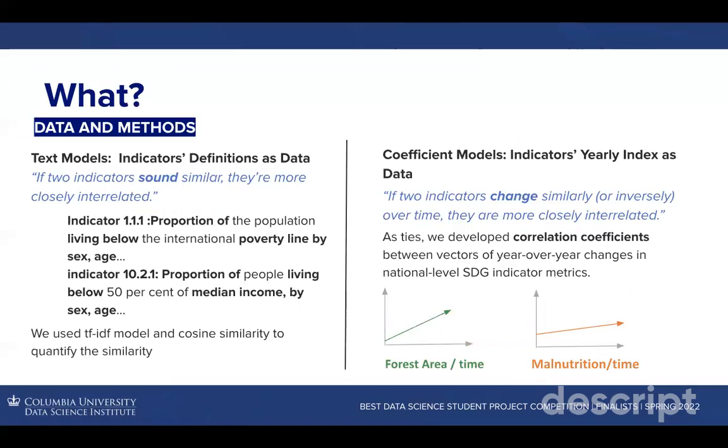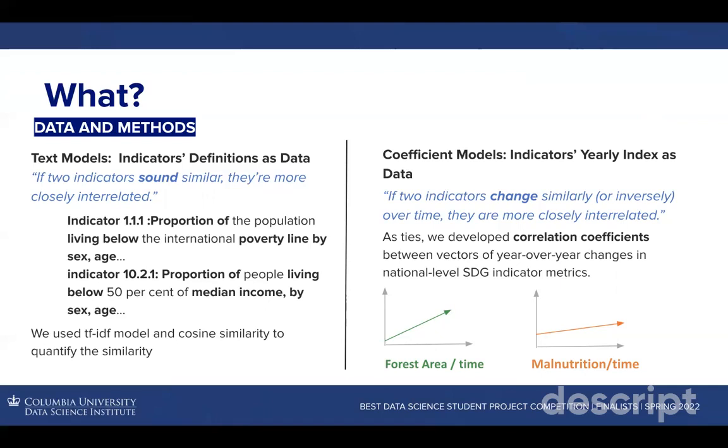So how do we build these social network models? Between the three different models that we are primarily focused on, the main difference between the text model and the two coefficient models is the data and what we quantify as an interconnection or a tie. For text models, we're using textual data and taking the principle that if two indicators sound similar, they're more closely interrelated. As you can see from the example, when the keywords or something in the textual definition of these indicators look similar, they're shown as having a relationship. And we use TF-IDF and cosine similarity to quantify these ties.